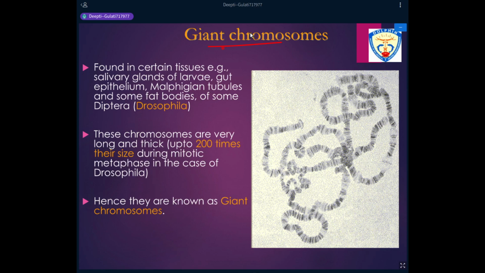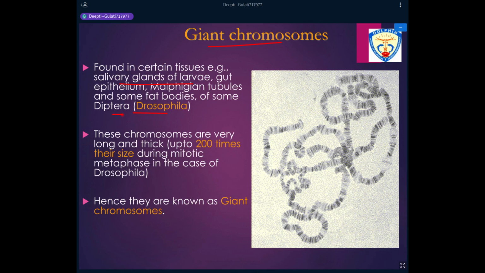The first giant chromosome that was studied is now known as a polytene chromosome. That chromosome was first studied in the salivary glands of larvae of Drosophila. Because they were studied for the first time in the salivary glands, they were initially named salivary gland chromosomes. They were observed first in Drosophila melanogaster, which is a dipteran.